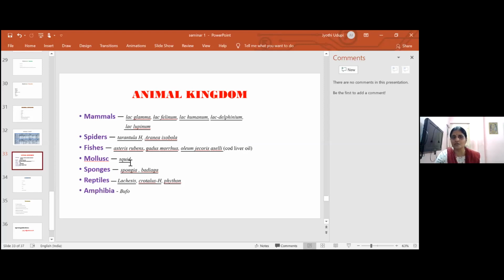And mollusks, squid, and sponges, Spongia and Badiaga. And we have reptile cases: Lachesis, Crotalus horridus, and Python. And in amphibia, we have used Bufo. We don't have each case, but nowadays my approach to case taking, using drugs and understanding drugs, has changed. So you can also try all these drugs.